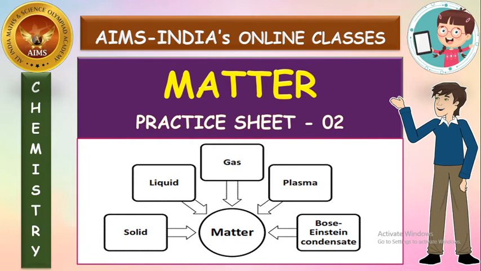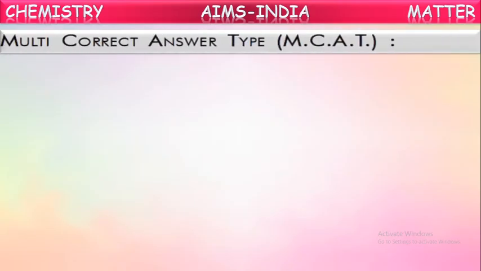So in this practice sheet, we are going to see different kinds of questions like multi-correct answer type, comprehension paragraph type, and even matrix matching type, assertion reason, statement type. Different kinds of questions which come under level 2 questions we are going to see now. Okay, let us see the first multi-correct answer type questions.